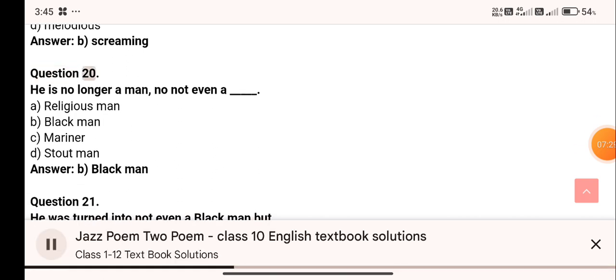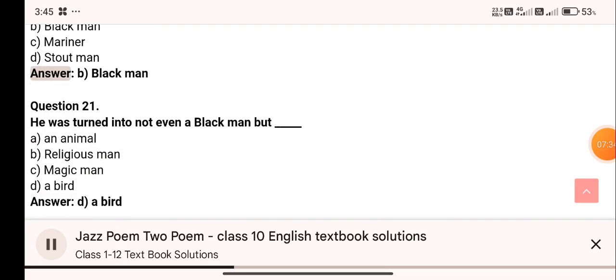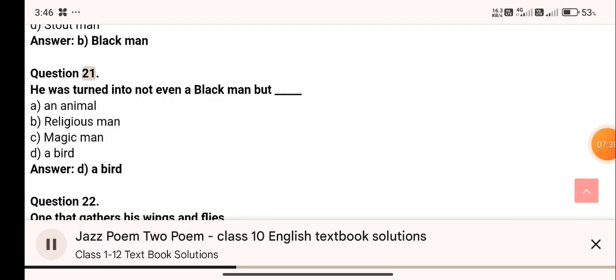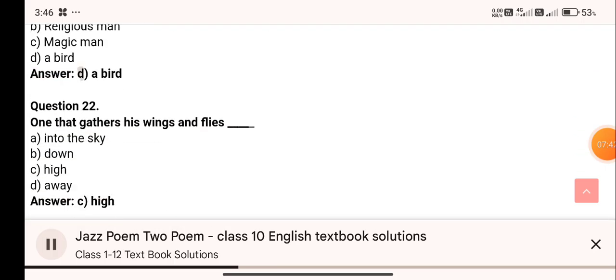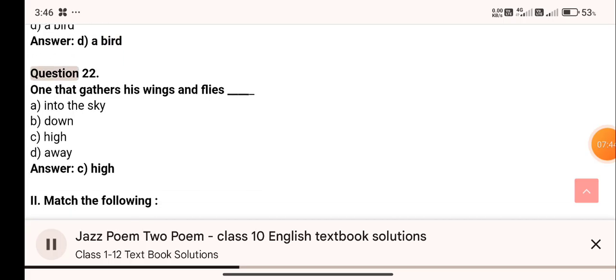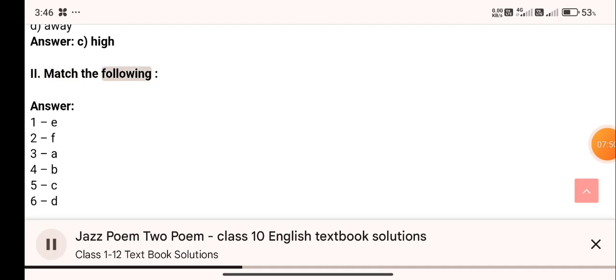Question 20. He is no longer a man, no, not even a. Answer B. Black man. Question 21. He was turned into not even a black man but. Answer D. A bird. Question 22. Answer C. High.